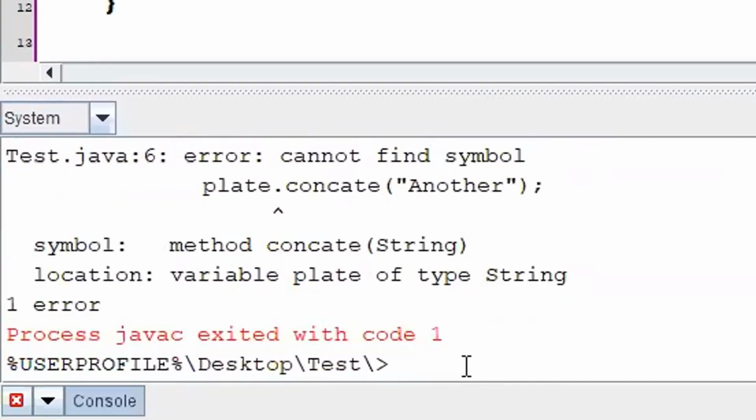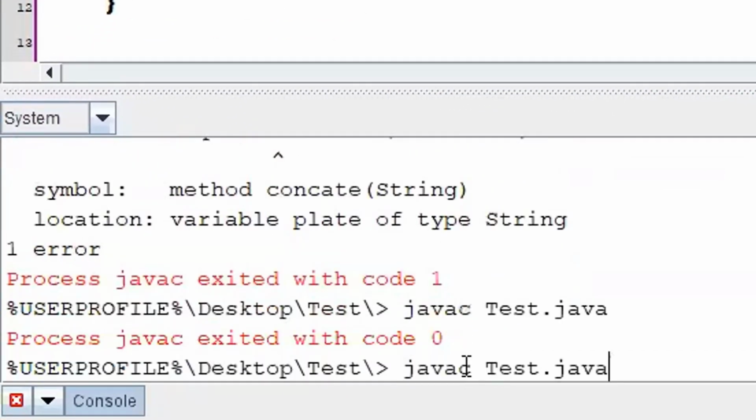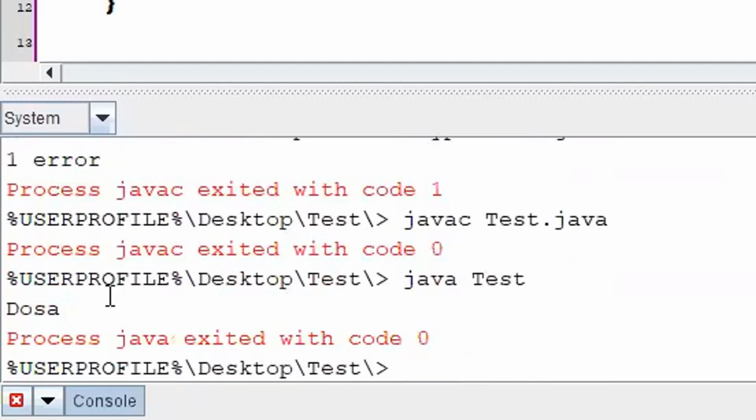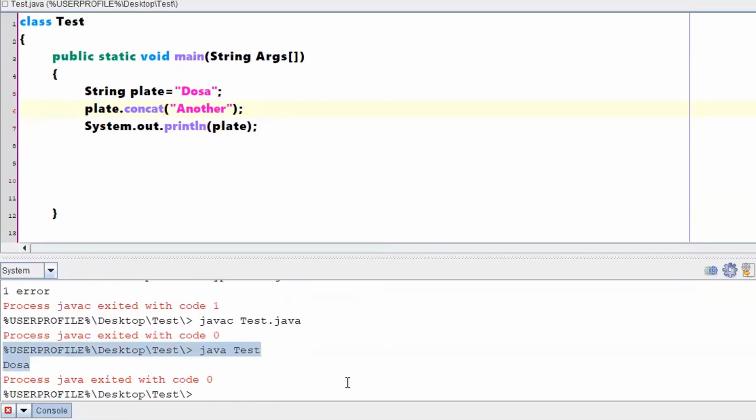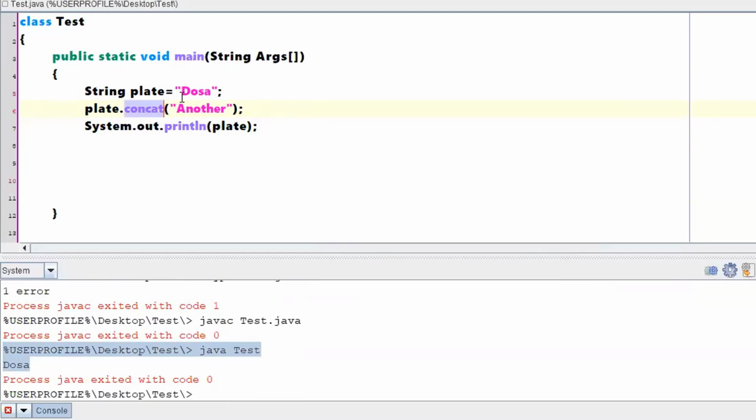Concat means combine. If I want to see the combined version, what do I have to do? I said already, once you are changing this content. Student: Sir, here why is it showing only dosa?